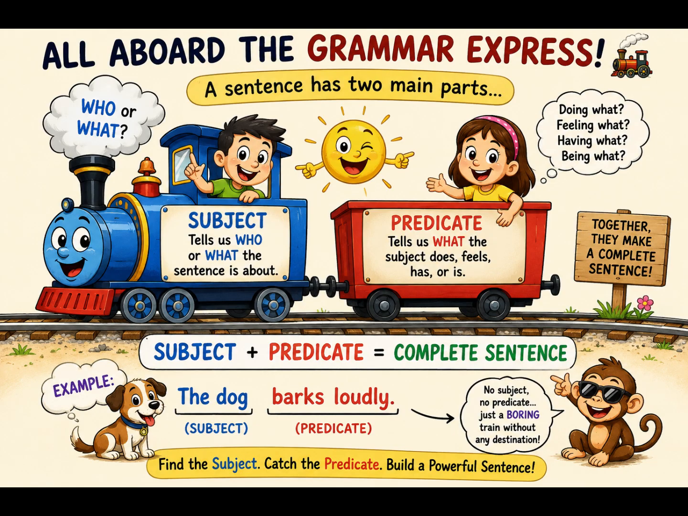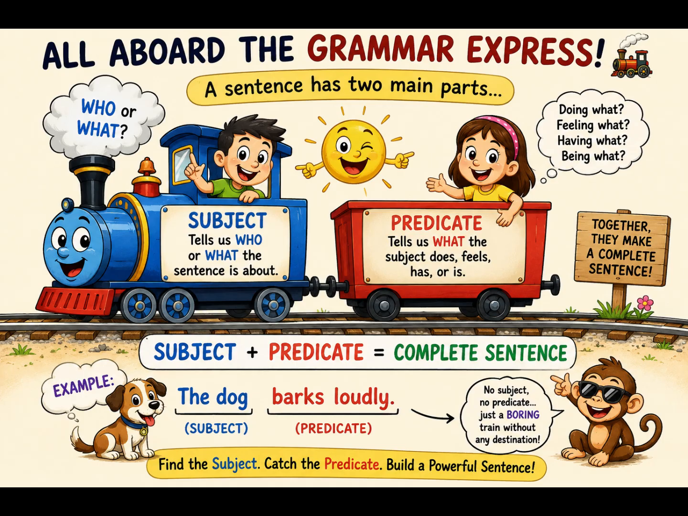Today's discussion will be more on how do you identify a subject and a predicate. We all know that a sentence has two parts, that is the subject and the predicate. Subject is what we speak about or who we speak about. And predicate is what we speak about the subject, which means what is that we try to say about the subject.